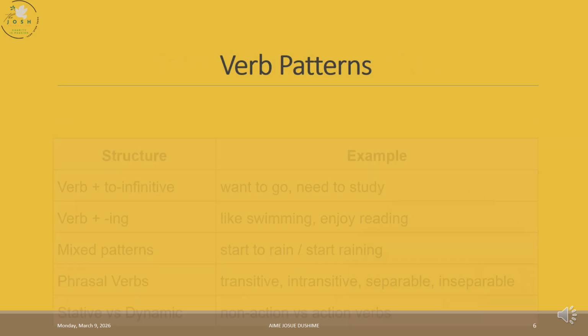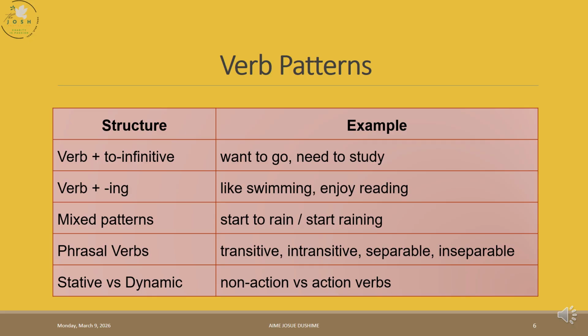We also learned what we call verb patterns. When we say verb patterns, we learned what we call infinitives and gerunds. Infinitive is to plus verb. And we say that there are verbs followed by infinitive, and we saw a list of some of them: need, want, promise, like that.